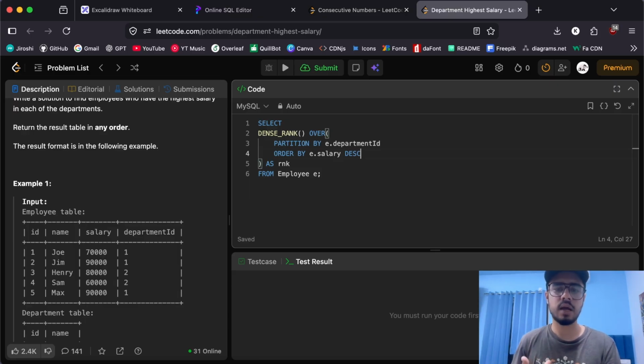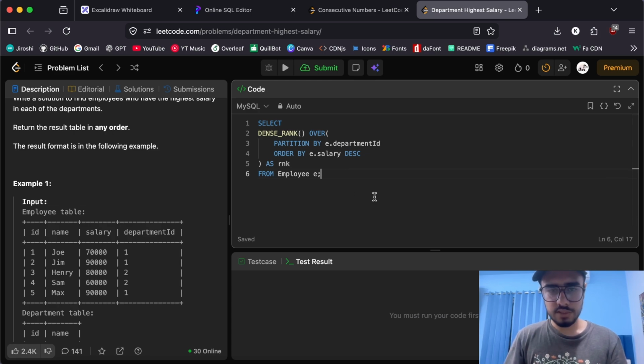The highest will be ranked as 1, and the lowest will be ranked as the lowest number possible within each department. As we had talked earlier, it restarts the count when we get to each new partition within our table. So that's how we created a rank here.